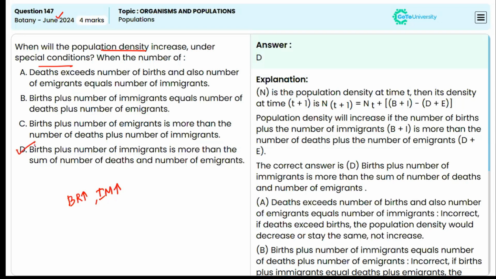So birth plus number of immigrants being more than the sum of number of deaths and number of emigrants will be the correct answer, isn't it? So if B plus I is higher than D plus E, then we will get a positive number. So as a result, the population density will be increasing. So the answer is option D.